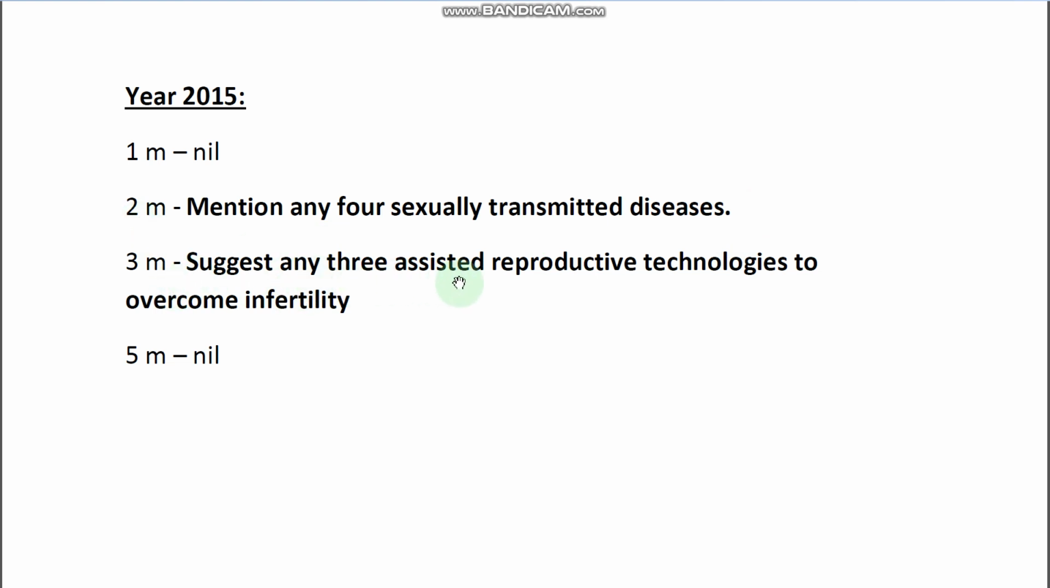Suggest any 3 assisted reproductive technologies to overcome infertility.